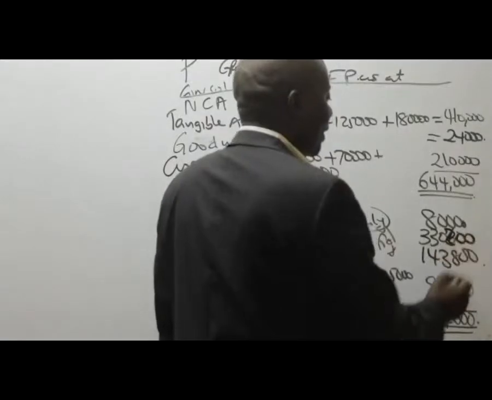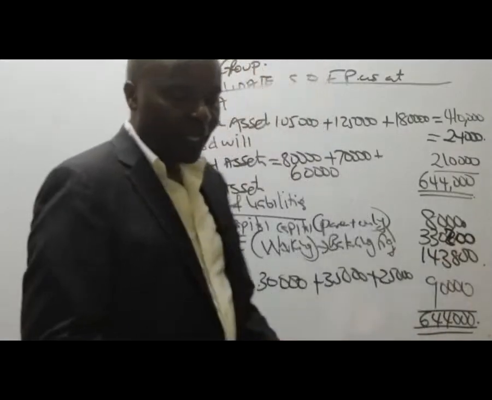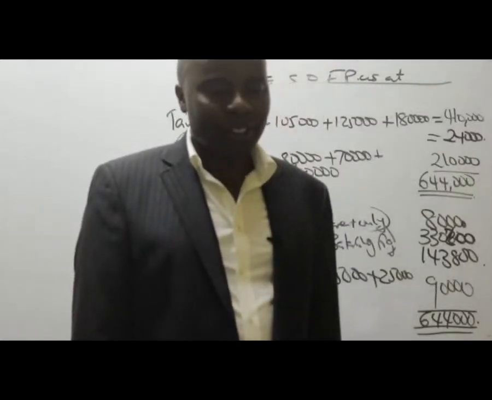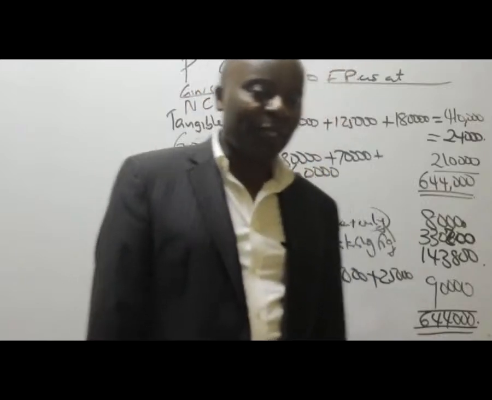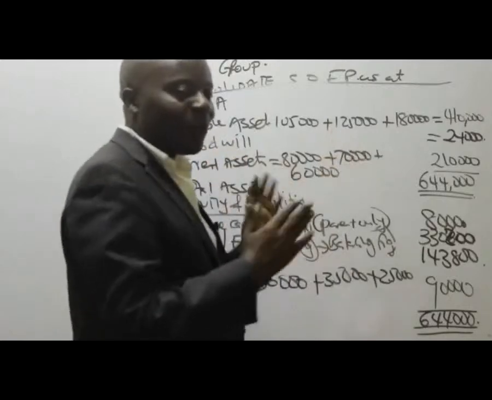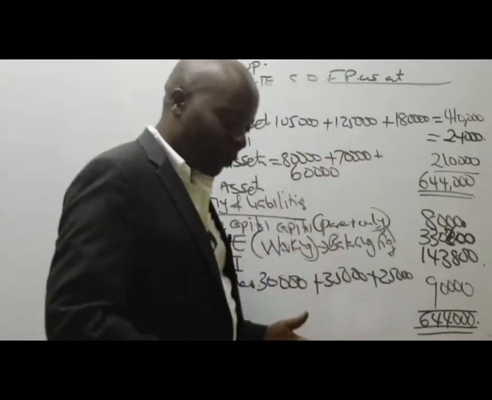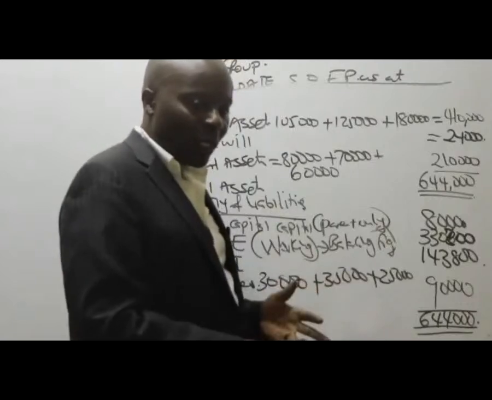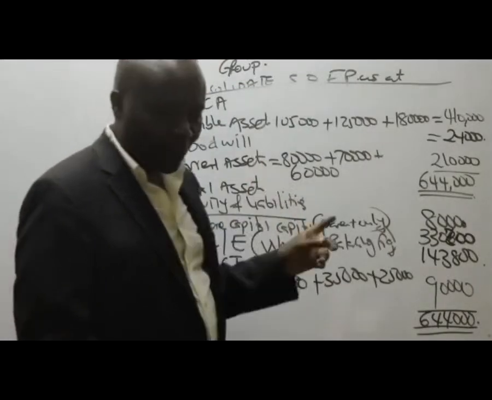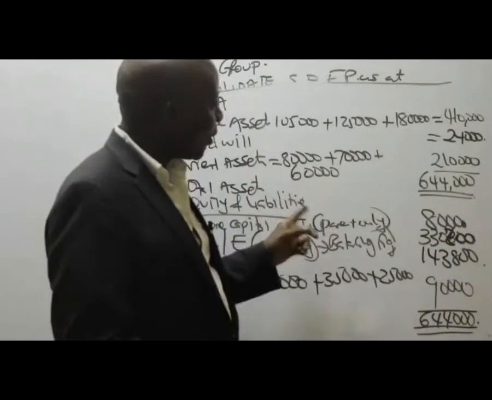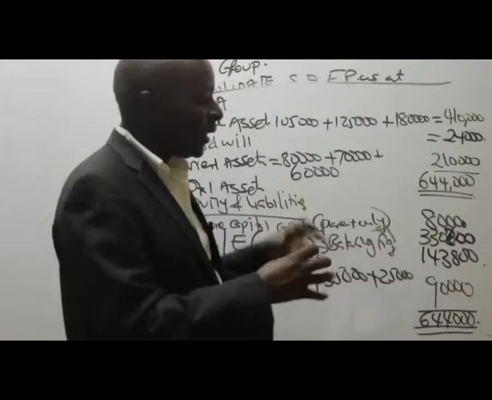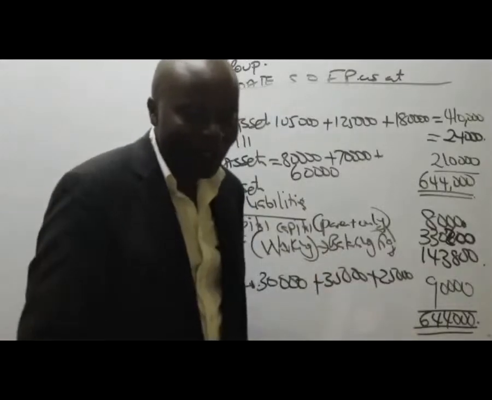And now that marks the end of this statement of financial position. But remember, in an exam, you don't start like this. In an exam, I'll first understand the group structure. After the group structure, I'll go ahead and calculate this consolidation, the moment I've understood the subsidiary and parent. And then I'll be able to finish with the workings.